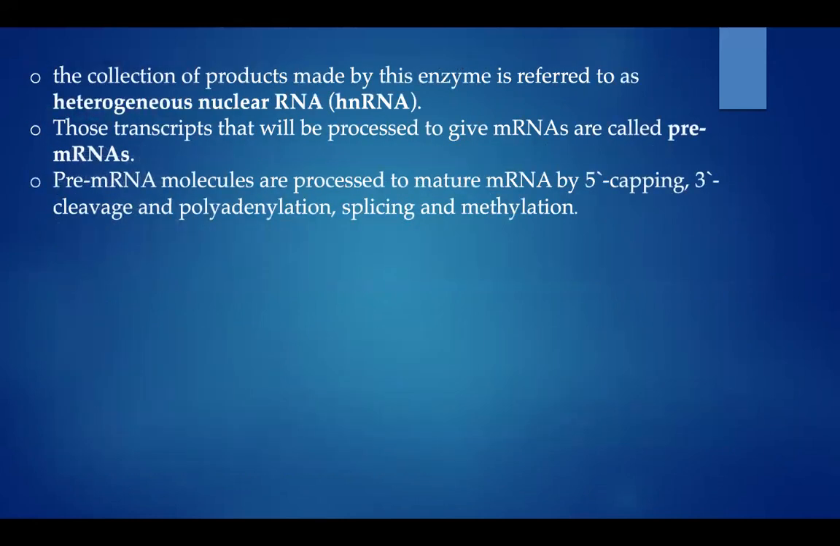The collection of products made by this enzyme is referred to as heterogeneous nuclear RNA, that is hnRNA. Those transcripts that will be processed to give mRNAs are called pre-mRNA. Pre-mRNA molecules are processed to mature mRNA by 5' capping, 3' cleavage and polyadenylation, splicing, and methylation.